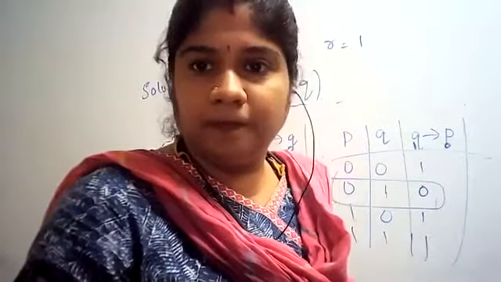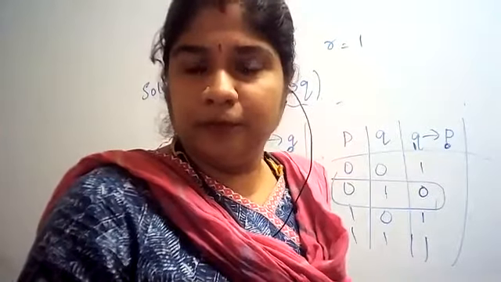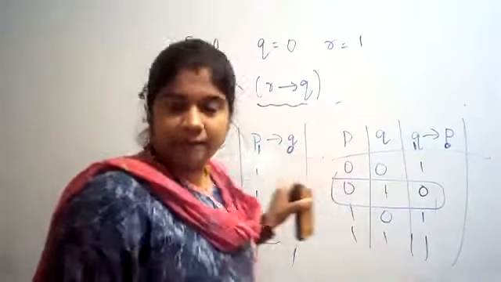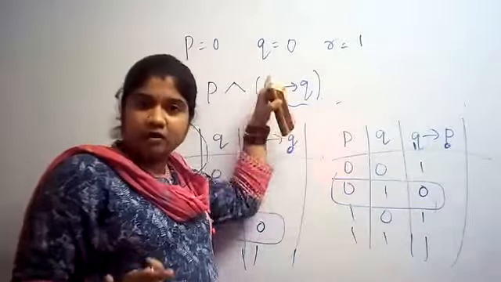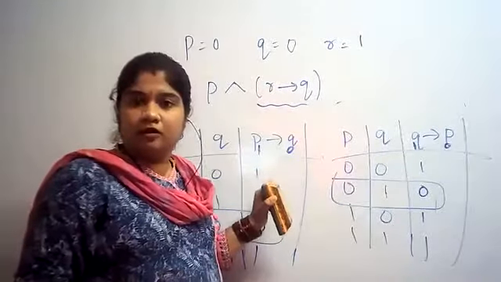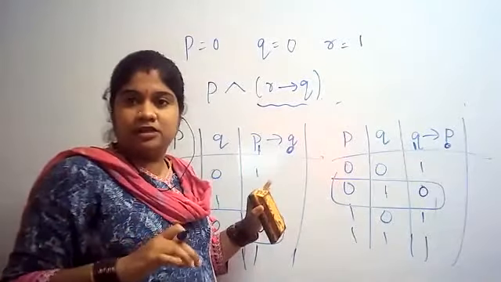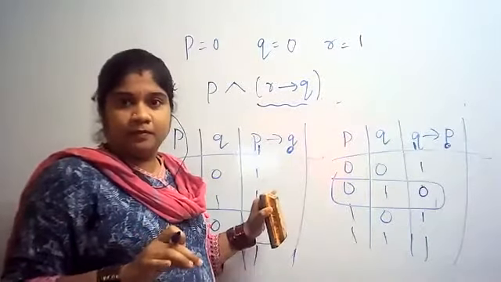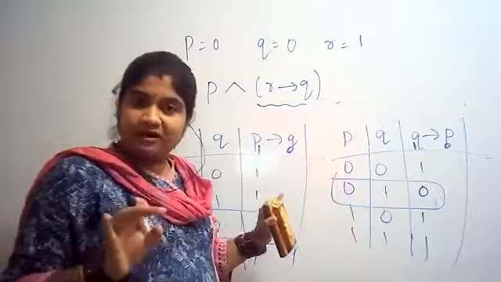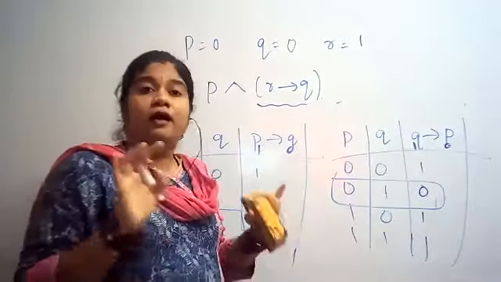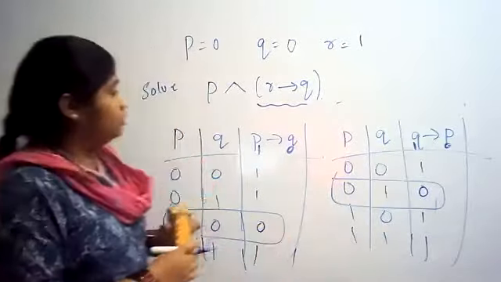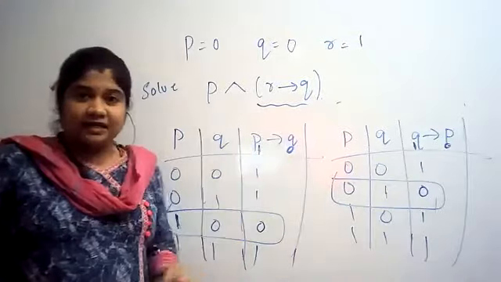I want to ask whether you people followed this first step, whether you followed this truth table. Is there any problem? Did everyone understand the truth table? Just raise your hands. Okay, this was discussed. Whoever was absent, just go to the link and follow. This is what we studied in the previous class.